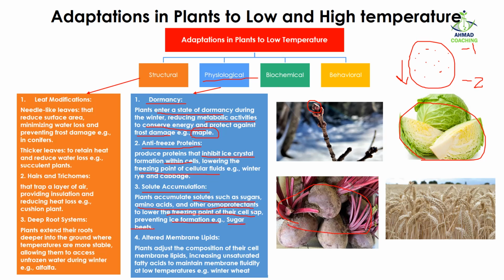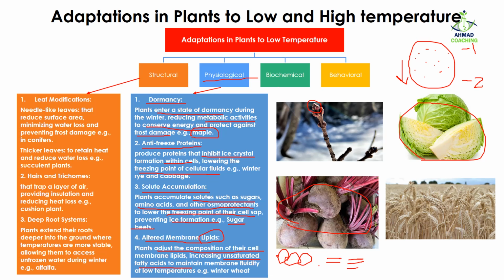Another important physiological adaptation of plants to low temperature is altered membrane lipids. We know that the membrane includes lipids. It's a lipid bilayer. To cope with the low temperature, the plants adjust the composition of their cell membrane lipids. It means that they change the lipids which are present in the bilayer. In this way, they increase the unsaturated fatty acids. Unsaturated fatty acids are the fatty acids which contain double bonds or triple bonds, and they are difficult to freeze.